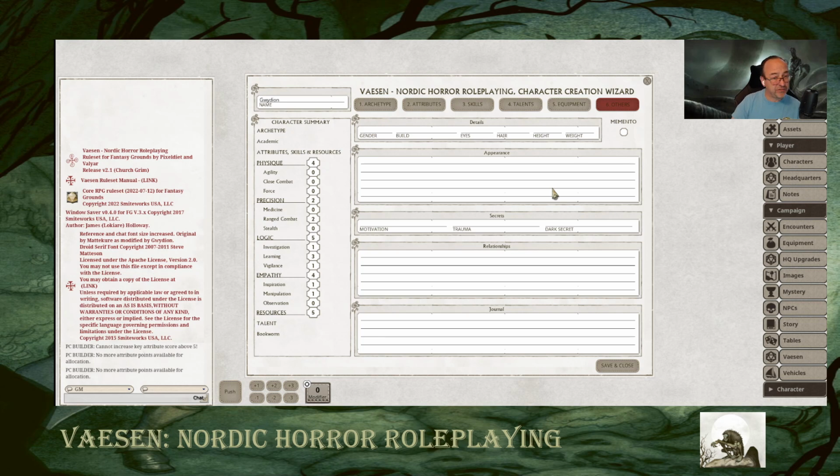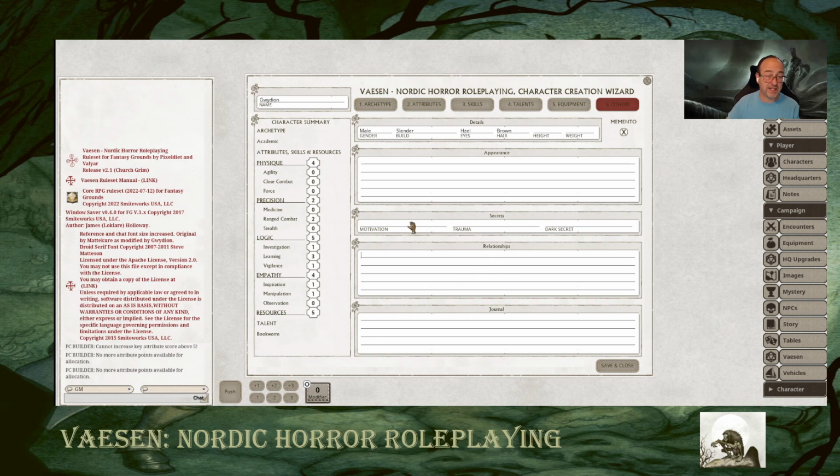So here you don't have to fill all this in, but you can say, I'll just say male, build slender, eyes hazel, hair brown. So whatever, you get the gist. Then you can say memento if you roll on this, and you can look at roll on the mementos table. So if you click on this, it's going to actually roll on the table for you. Otherwise, you can type these in yourself. This is just a little more flavor.